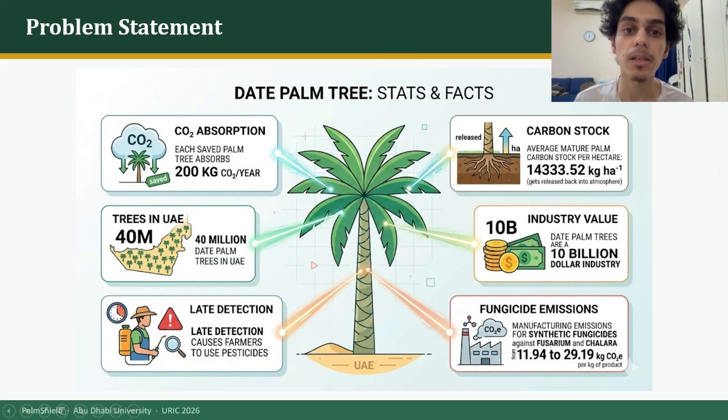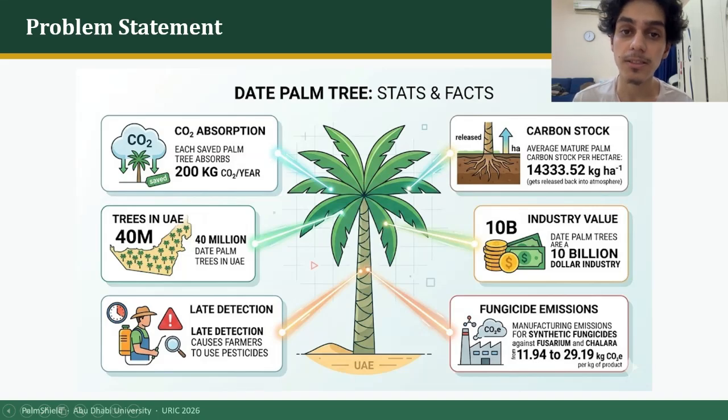They are a multi-billion-dollar industry and there are 40 million of them in the UAE alone. They are important to the agriculture, to the food supply and the culture of the UAE. They are also a great asset in our fight against global warming as they can absorb up to 200 kilograms of carbon dioxide per year.